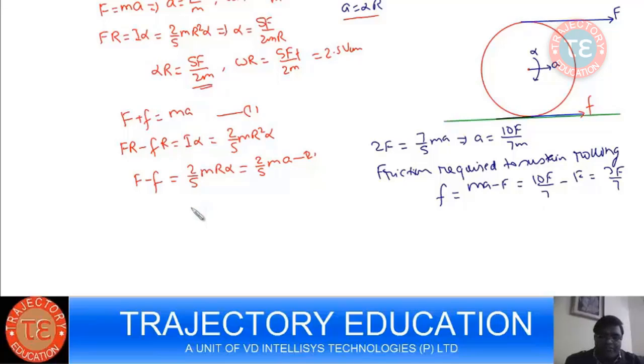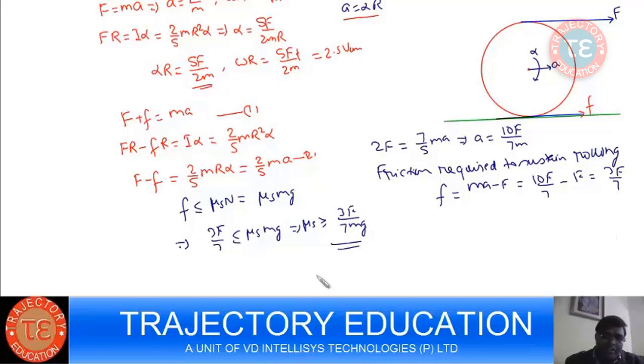And if I am asked to find out the minimum coefficient of static friction which is required, then this friction required must lie within this range, that is mu s mg. So 3F by 7, the friction required, must be less than mu s mg. So the minimum coefficient of static friction which must be there is 3F by 7mg. This is the minimum coefficient of static friction which is required. So this is how you can do it, right?